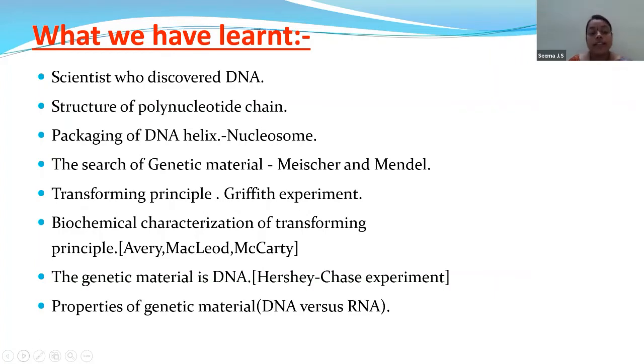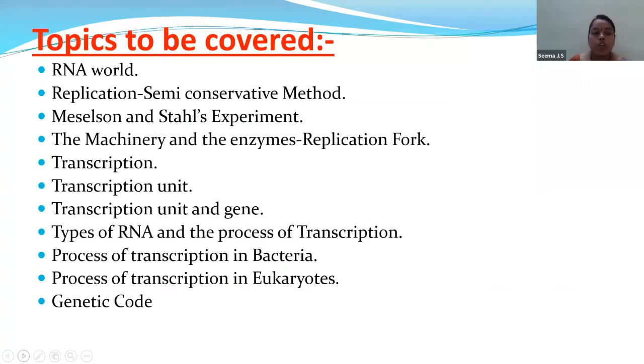Now children, let us discuss the next topics which we are going to deal with today. Today we are going to deal mainly with our RNA world. Then we are going to discuss that replication of DNA is a semi-conservative method. Then we also discuss Meselson and Stahl's experiment.